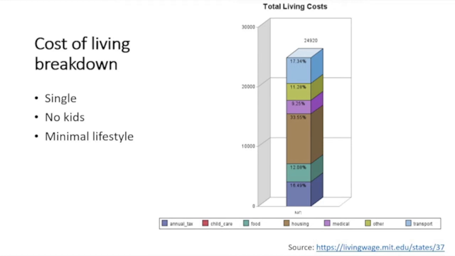then consider the cost of living in North Carolina. The chart above shows the cost of living for a single individual with no children while living a very minimalistic lifestyle. We can see that this individual should plan to spend approximately $25,000 a year to live in North Carolina. The data for this graph comes from a living wage calculator created by MIT, which can be accessed from the source seen on the page.